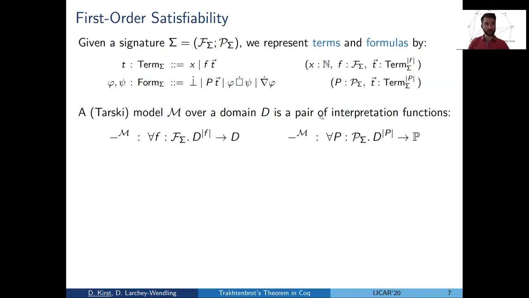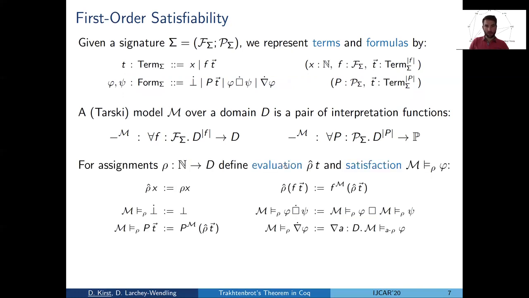Then we define standard Tarski semantics, where a Tarski model consists of a domain type D plus interpretation functions for the symbols. So one dependent function for function symbols and one dependent function for predicate symbols. And then we can do the standard trick of Tarski semantics.